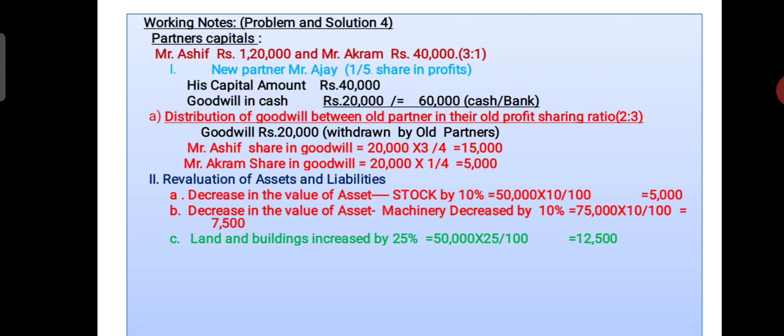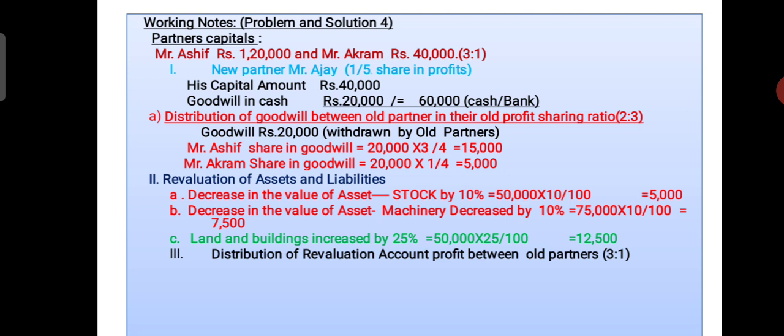So under this head, there are two decreased values of assets and one increased value of asset. Next, distribution of revaluation account profit or loss according to their profit sharing ratio.